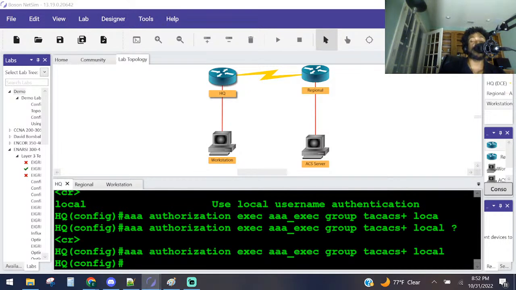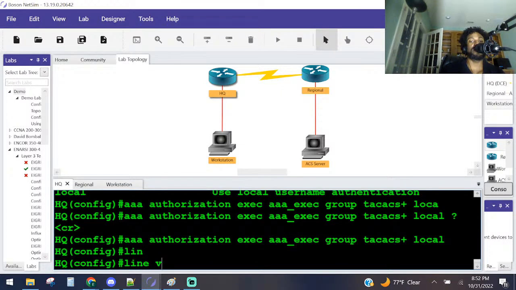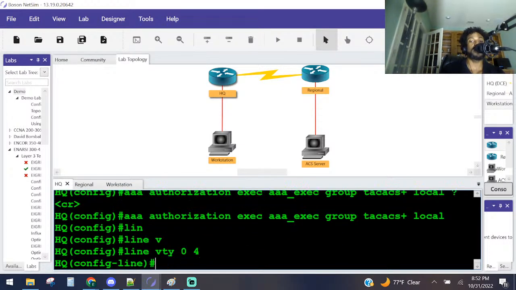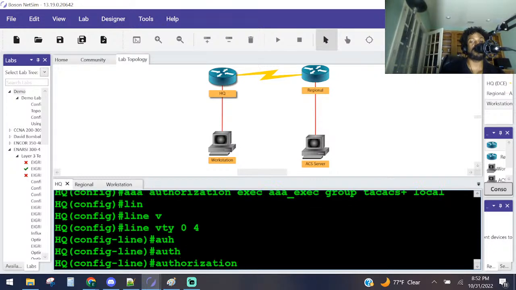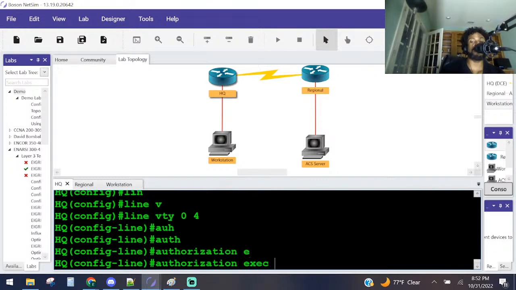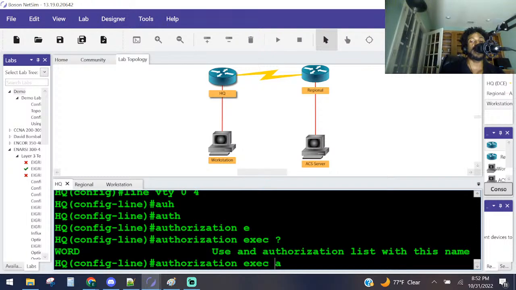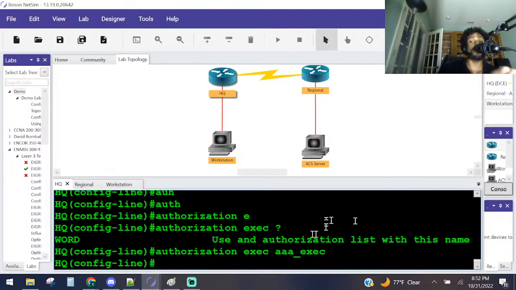They said, okay, so let's go back to the VTY lines and try that again, right? So line VTY 0 through 4, and we say it's an authorization method. Oops, authorization exec, and then the name of it was what? AAA underscore exec. Press enter. Y'all see we didn't get that warning this time, right?